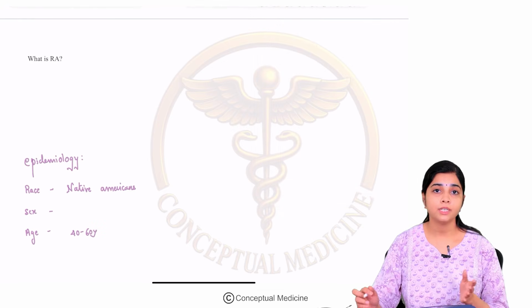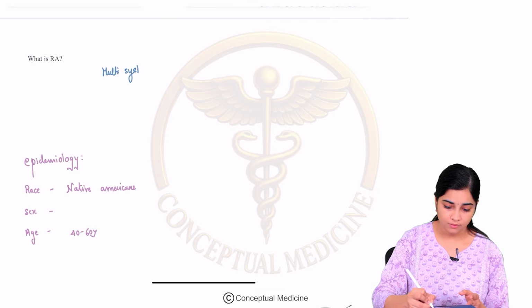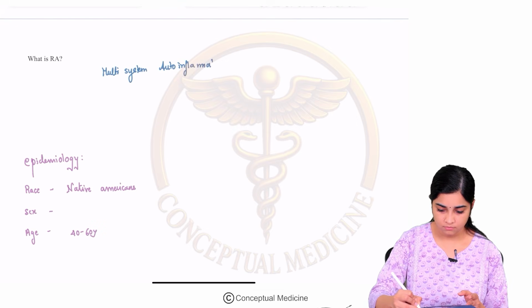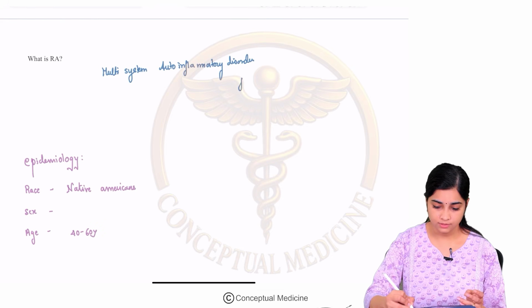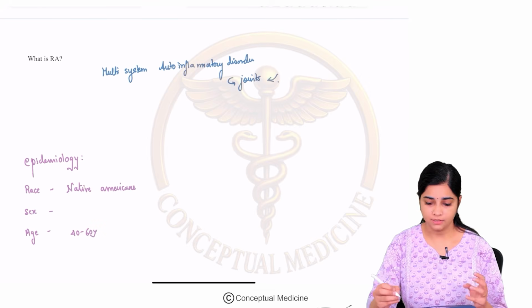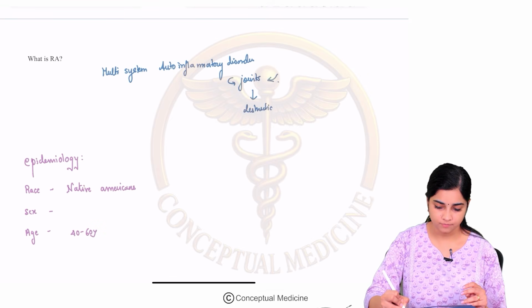Rheumatoid arthritis is a multi-system autoimmune disorder which predominantly affects the joints, and it causes destruction of the joints.